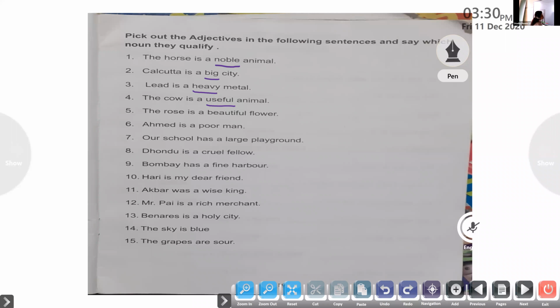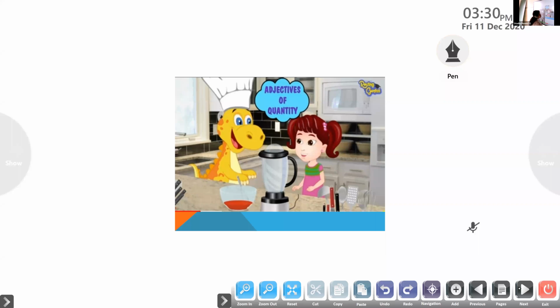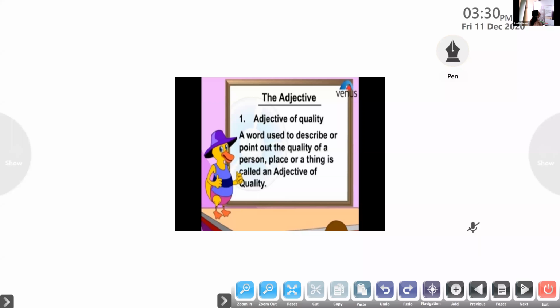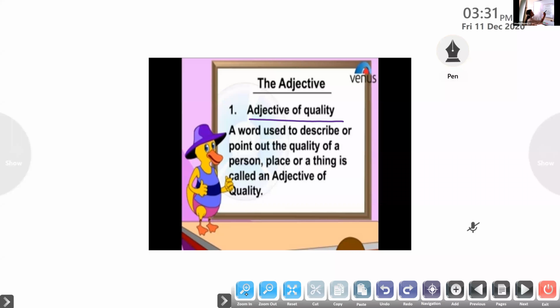Now we'll move on to the different kinds of adjectives. The first kind we have discussed is the adjective of quality. So what does an adjective of quality tell us? It is used to describe or point out the quality of a person, place, animal, or thing. So adjectives of quality are also called descriptive adjectives. Is that clear to all of you? It describes a person, place, or thing, so it is also called a descriptive adjective.